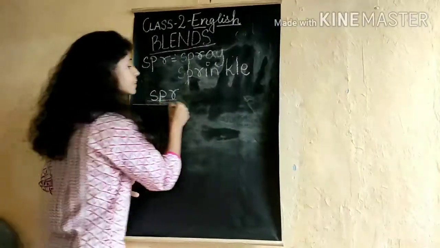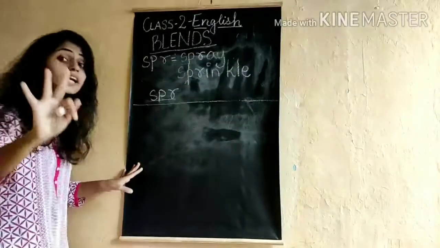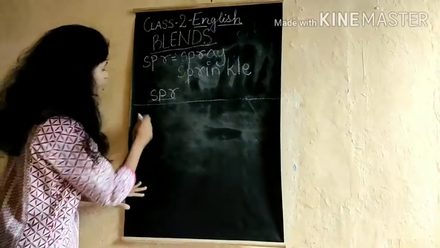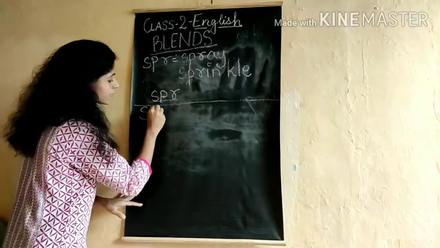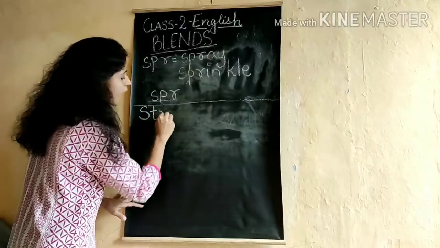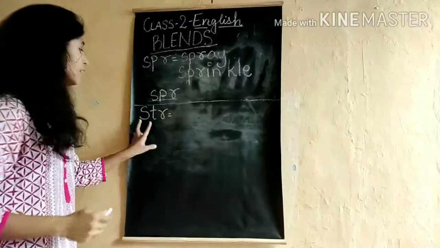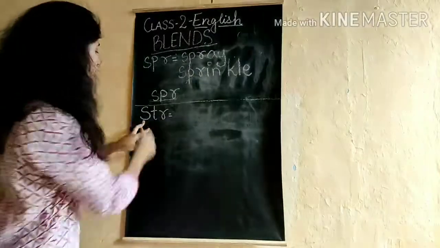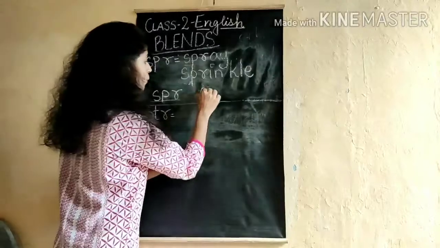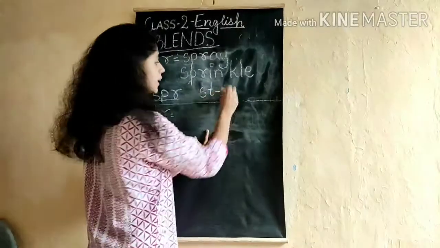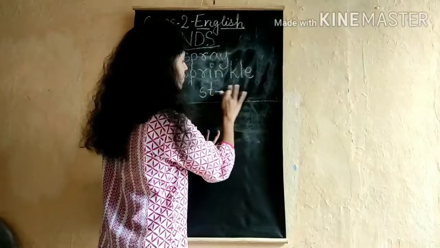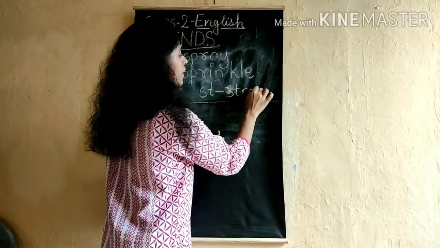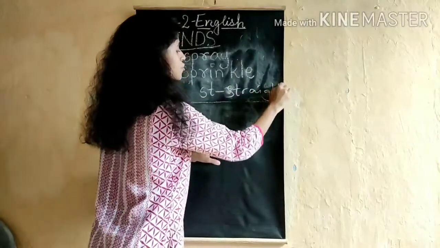Now let us see the next three-letter blend, which is S-T-R. Now this one also comes as a two-letter blend. If you want an example of ST, you can take S-T-R-A-I-G-H-T, straight.